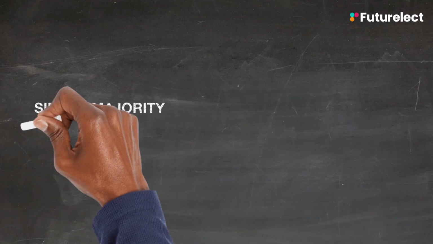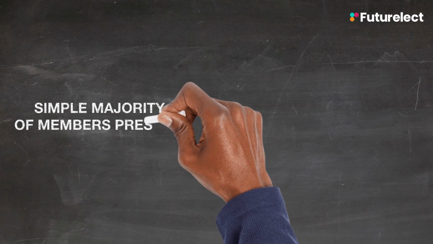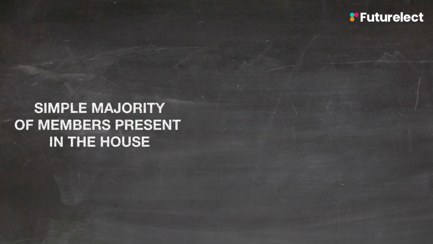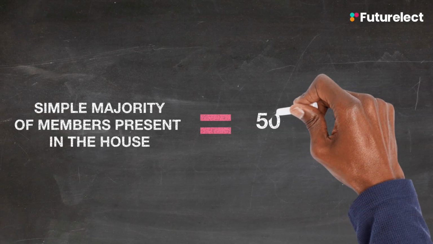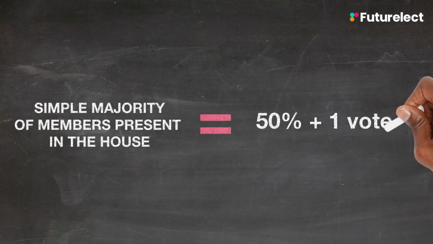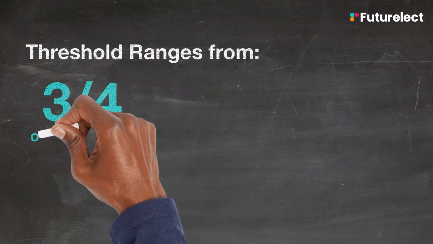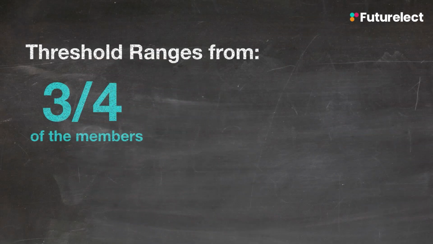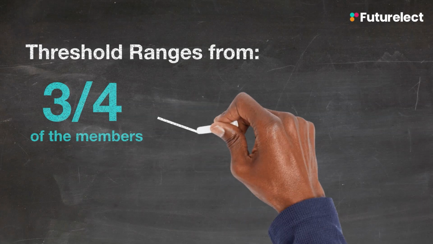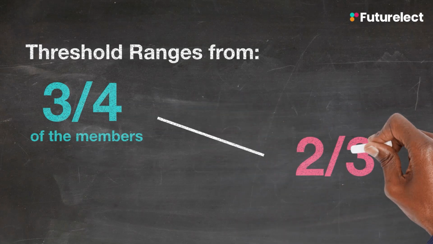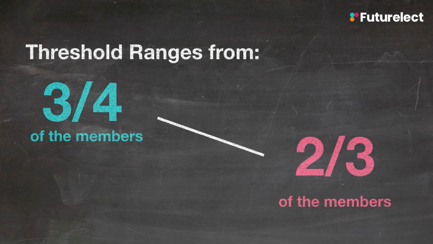For example, some bills can be passed by a simple majority of the members who are present in the House. A simple majority is 50% of the MPs present plus 1 MP. In some cases, this threshold can be as high as 3/4 of the members in the entire lawmaking body. In others, the threshold can be as low as 2/3 of the members in the entire lawmaking body.